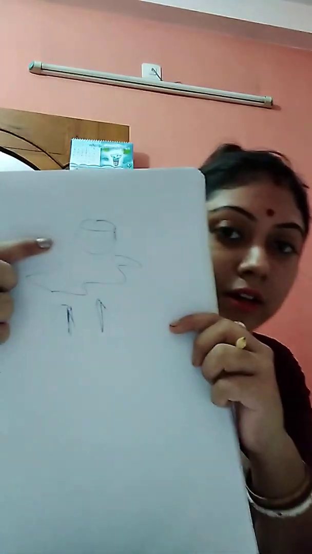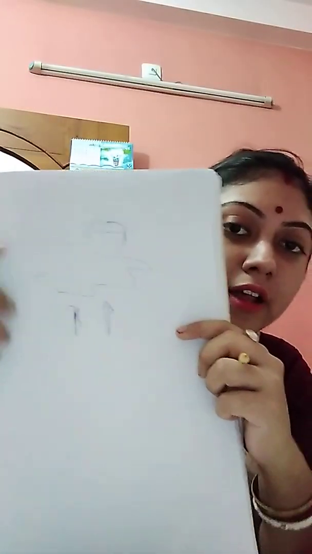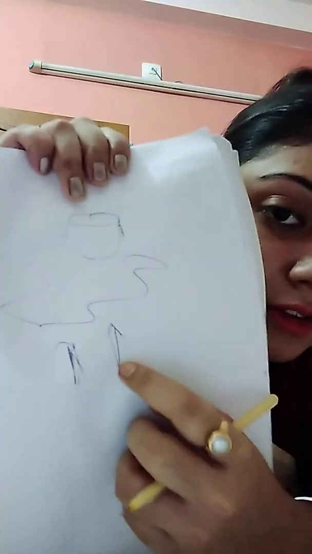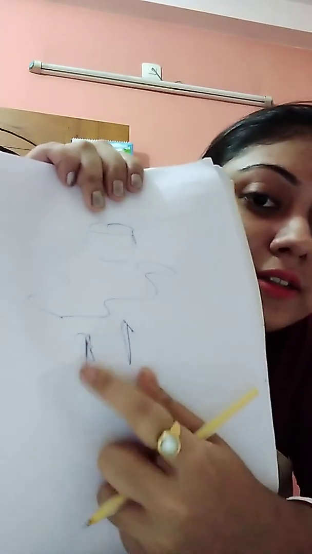See, this is the mug and this is the water, and we feel the upward thrust.